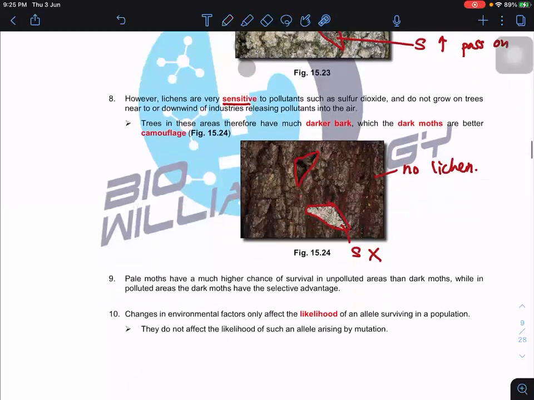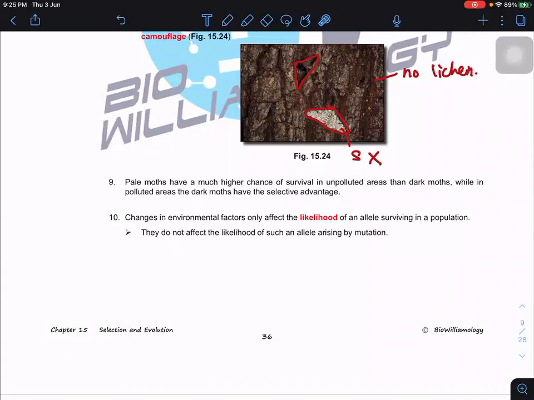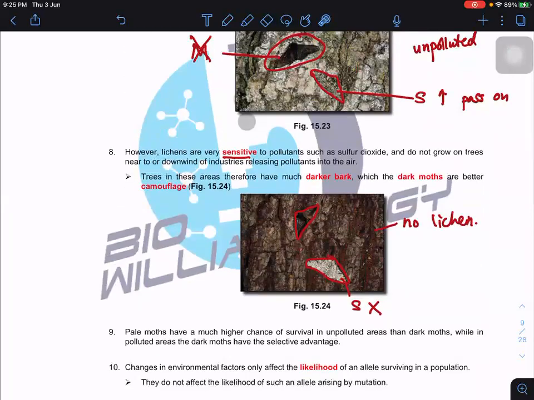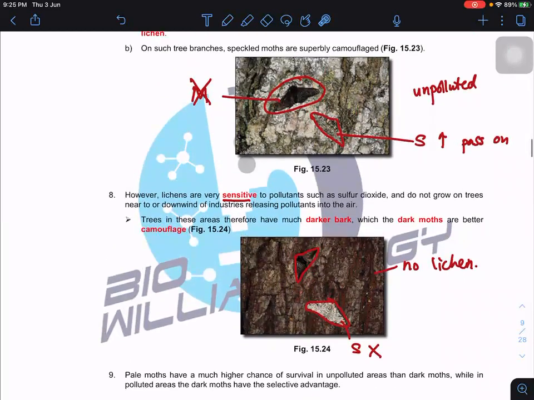So the change in the environmental factor here favors a particular extreme end. In the unpolluted area, it favors the speckled form. But in the polluted area, there is now a change. They favor the melanic form. So it favors one extreme end. So this is an example of directional selection. It changed the direction. Can you see that? Initially the speckled form, but now the melanic form in the polluted area.